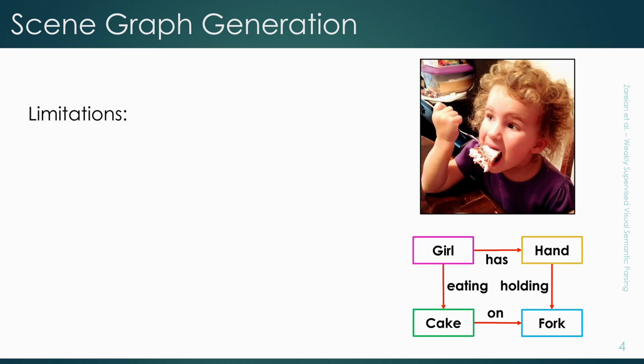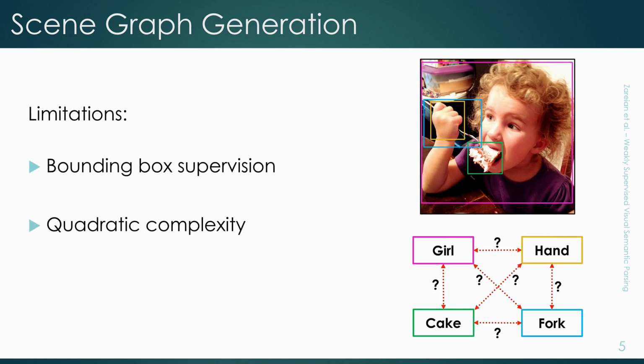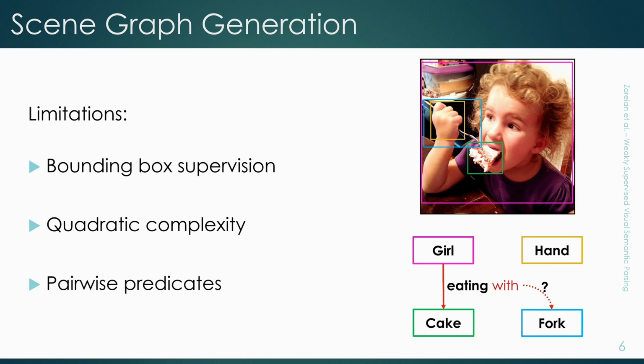But existing methods for scene graph generation have limitations. They require bounding box supervision for training, which is expensive. Their computational complexity is quadratic as they process every pair of object proposals, and they are limited to pairwise predicates, like a girl eating cake. They cannot express higher order interactions like a girl eating cake with a fork.